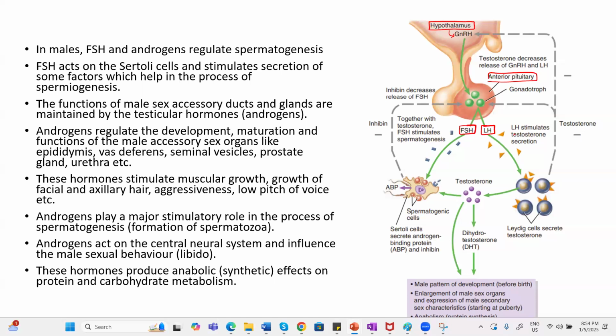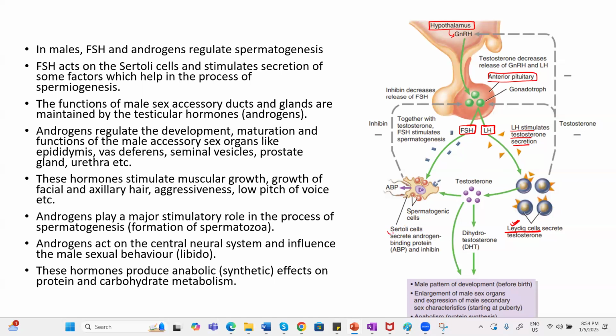LH will target the Leydig cell. LH stimulates testosterone secretion from the Leydig cell. So the Leydig cell will secrete testosterone. FSH will target the Sertoli cell.